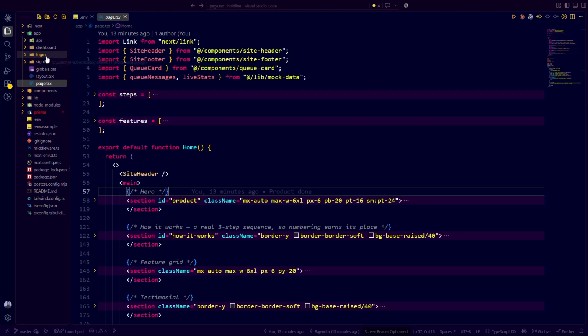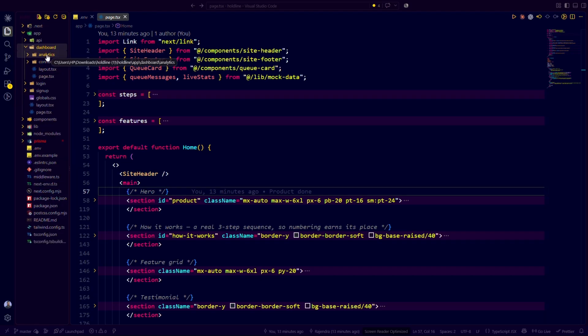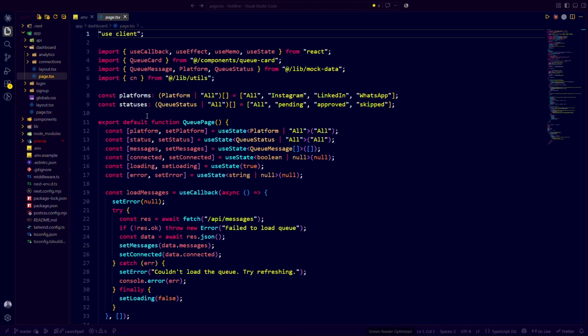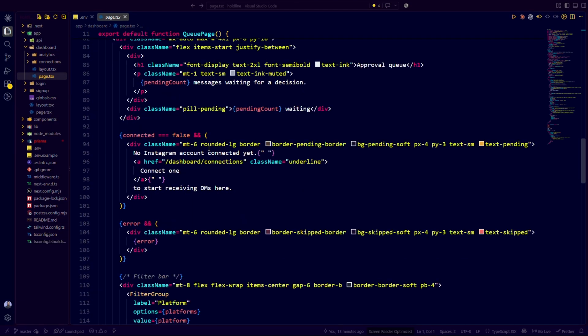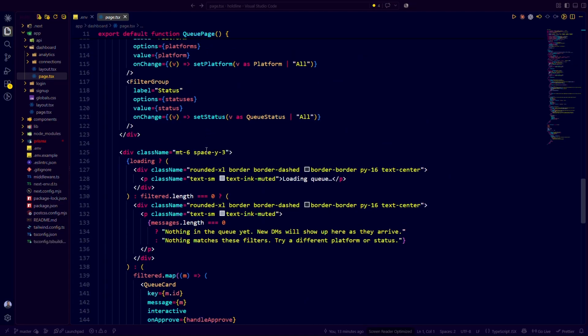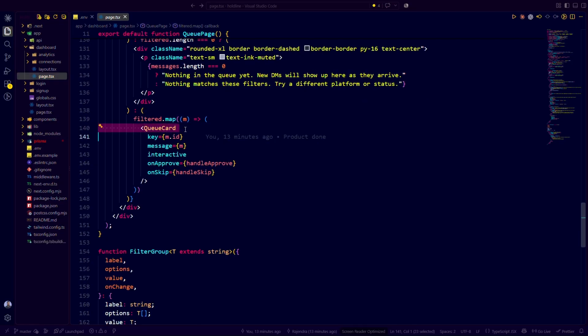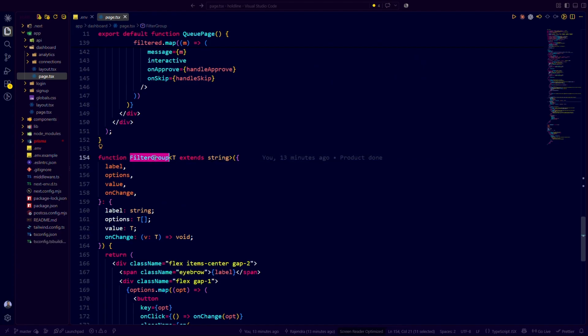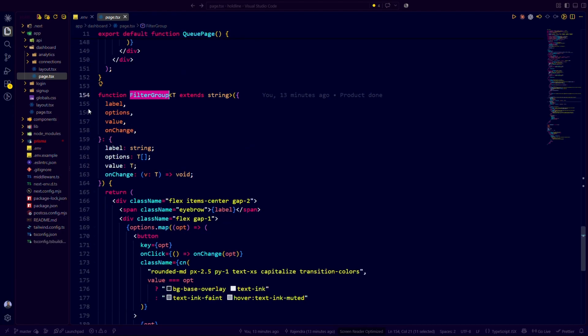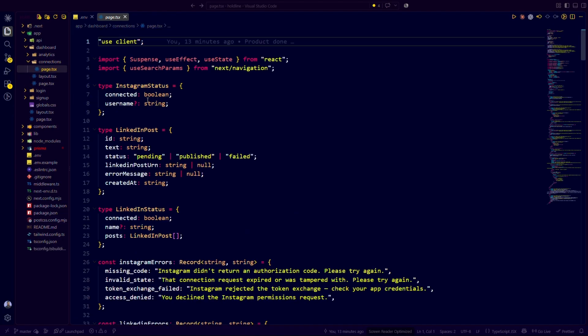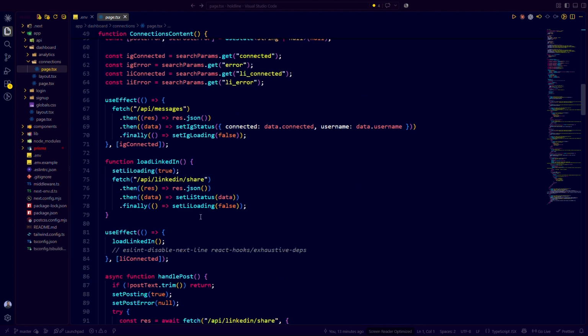Then after you have logged in, we reach this dashboard section. We have seen analytics, connectors, and we also had that overview section. So the overview section was coming from this part. It's fetching all the information that is required, the queue card. Then we have this filter group, all of these things. Then we have this conversation, basically the connection page. You can see the code base.